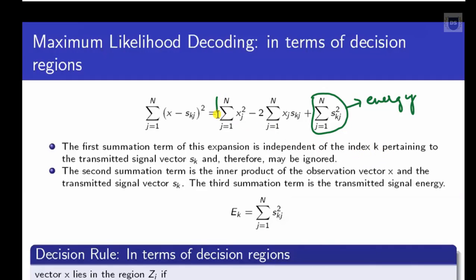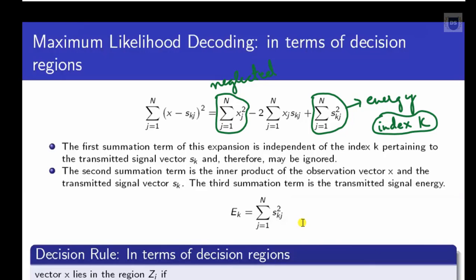So because this term involves no index k pertaining to the transmitted signal vector xk, this thing can be neglected. So the first term can be eliminated out of our consideration, and these 2 terms will be considered because the second term as well as the third term contains the index k. So these 2 terms will be retained.